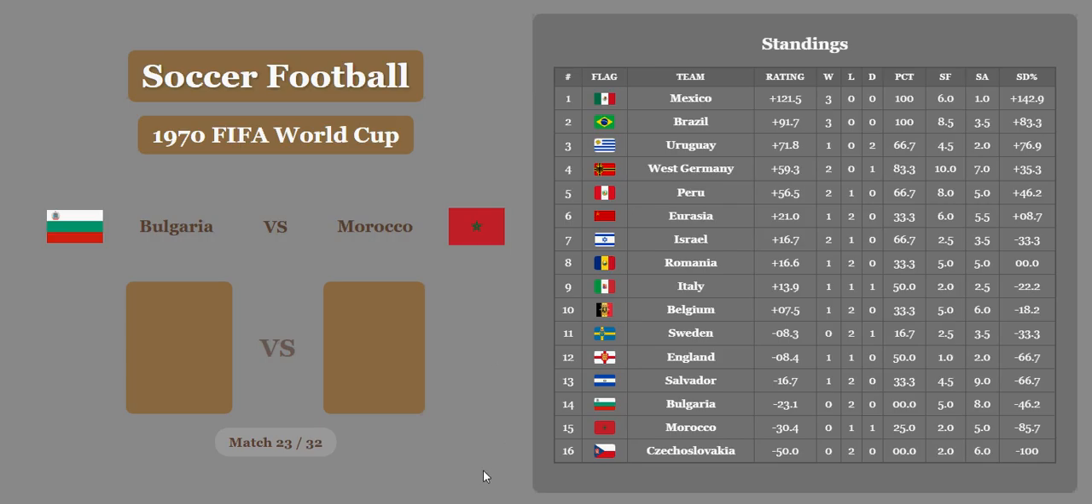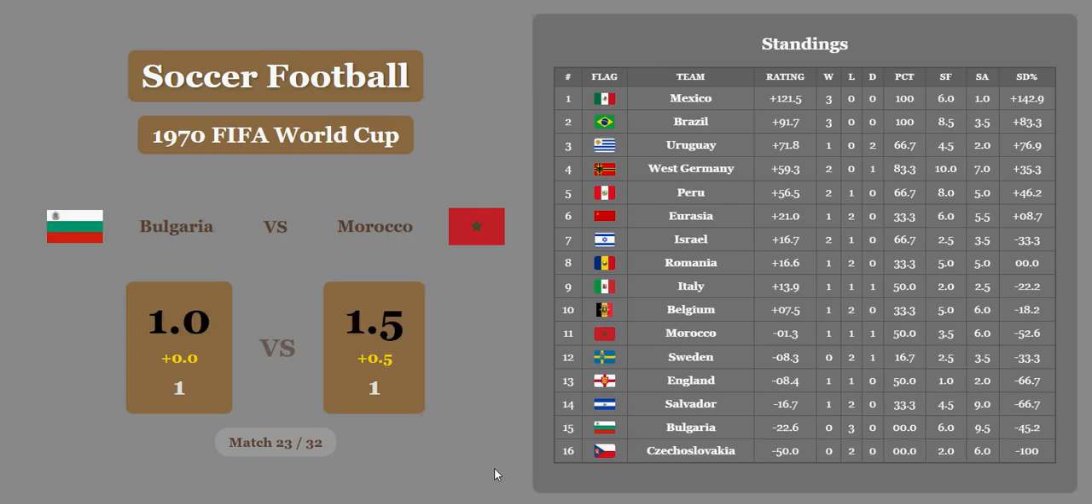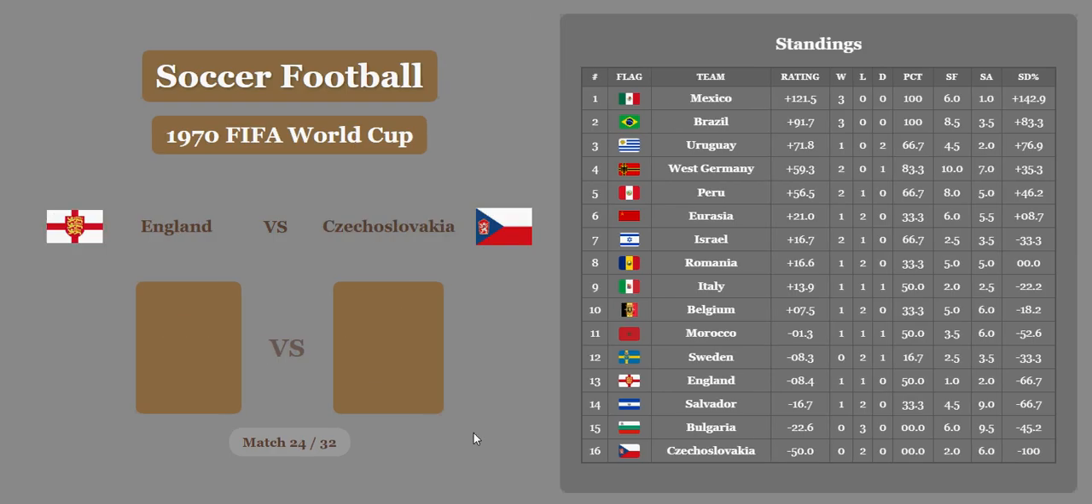Bulgaria versus Morocco, 1-1. Morocco's actually going to get a half goal. That's surprising, and Morocco's going to come away with the victory. I wasn't expecting that. So Morocco moves up in 11th place. Bulgaria down in 15th place.